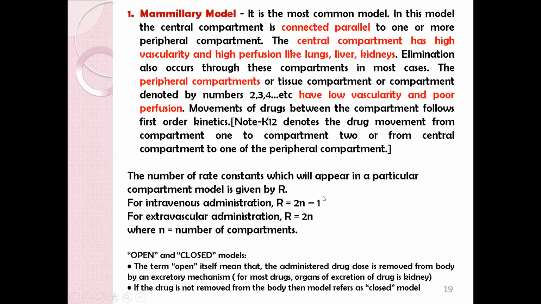The number of rate constants which will appear in a particular compartment model is given by R. That is, how many rate constants will be there. For IV, the formula for the number of rate constants is R is equal to 2n minus 1, and for extravascular compartment R is equal to 2n, where n is the number of compartments.